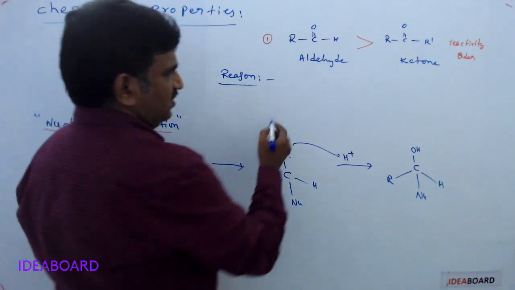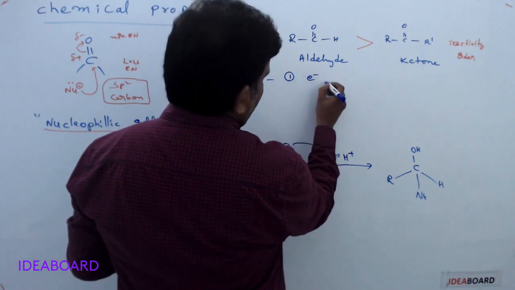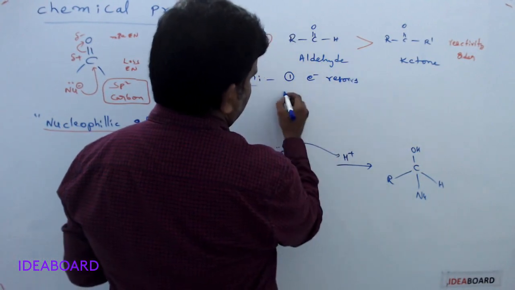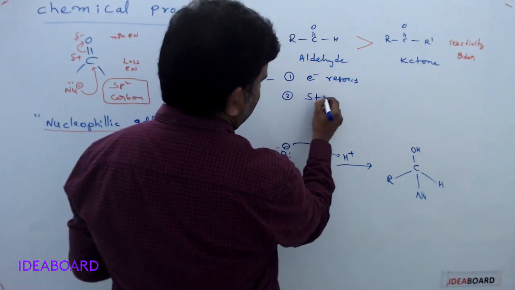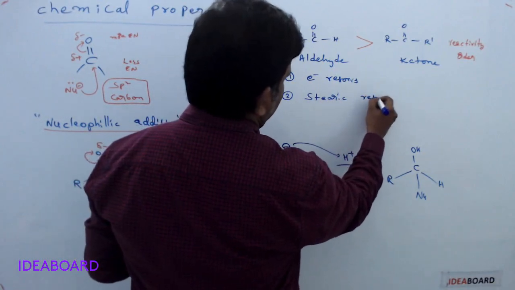This is the reactivity order. Why? What are the reasons? The first one is electronic reasons, and the second one is steric reasons.